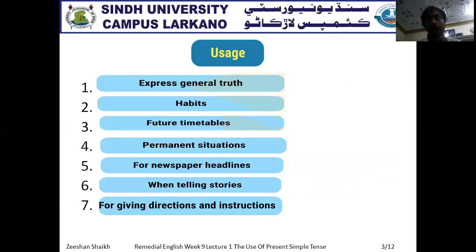Now, along with the feelings and the thoughts, we have other uses of present simple tense. First, to express a general truth. Second, habit. Then future timetable. Fourth, permanent situation. Fifth, newspaper headlines. Sixth, when telling stories. And last but not least, for giving directions and instructions. Now let's have a look at the first one.